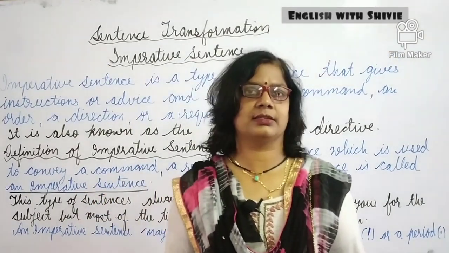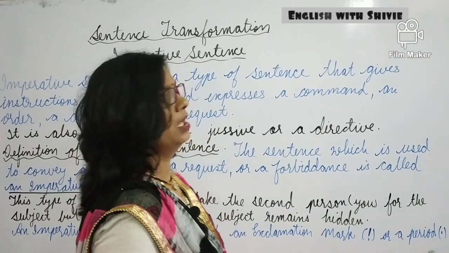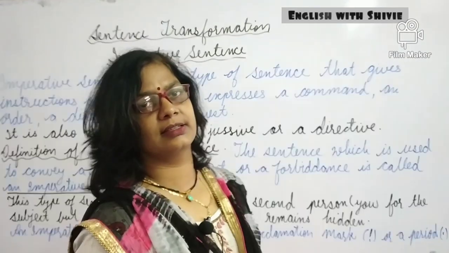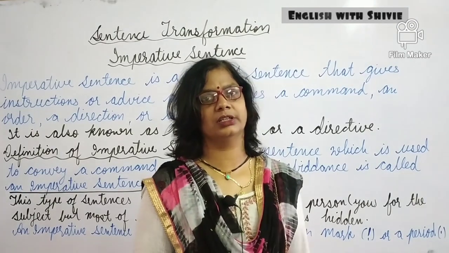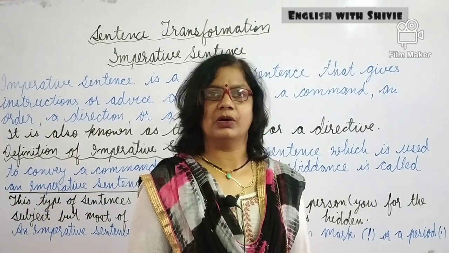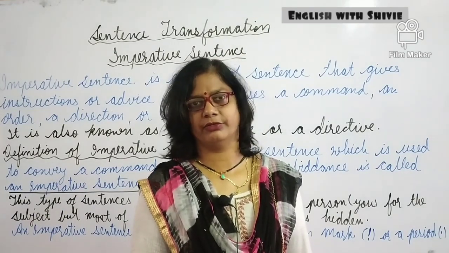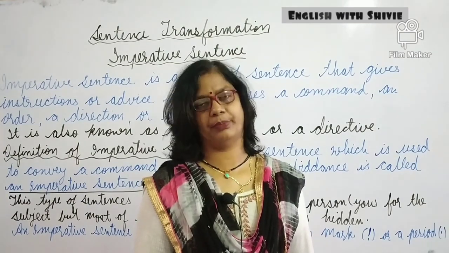Now this is imperative. This is the next kind of sentence, or we may call it the fifth kind of sentence. We have learned the simple sentence, complex, compound, assertive, interrogative, and now it is imperative.